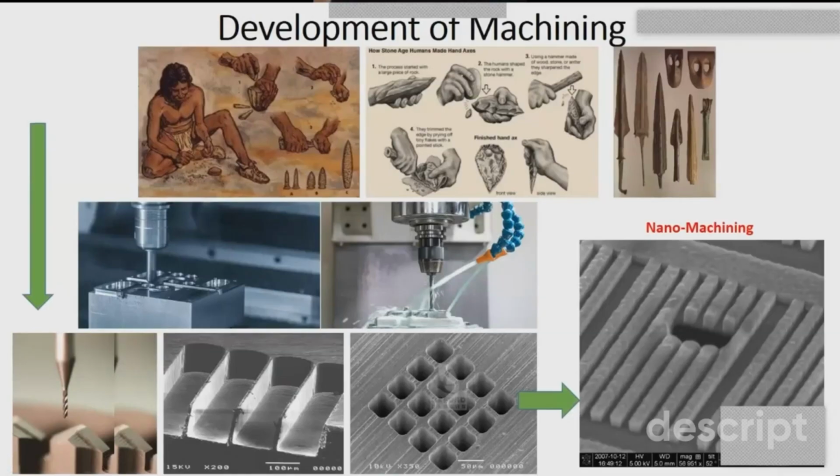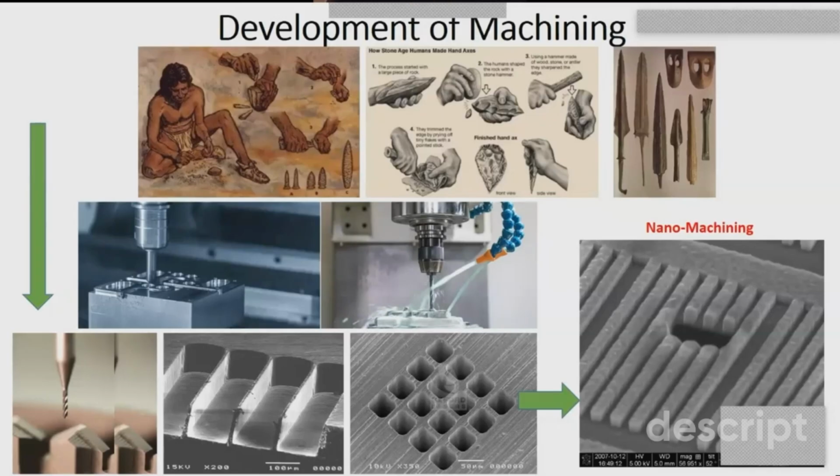We will discuss the development of machining. This is a very old process. Machining means the removal of material from any surface. We remove the surplus material from any object. This machining process is very old, and it was started by early men who used to make their tools and weapons out of stones, wood, and bones.